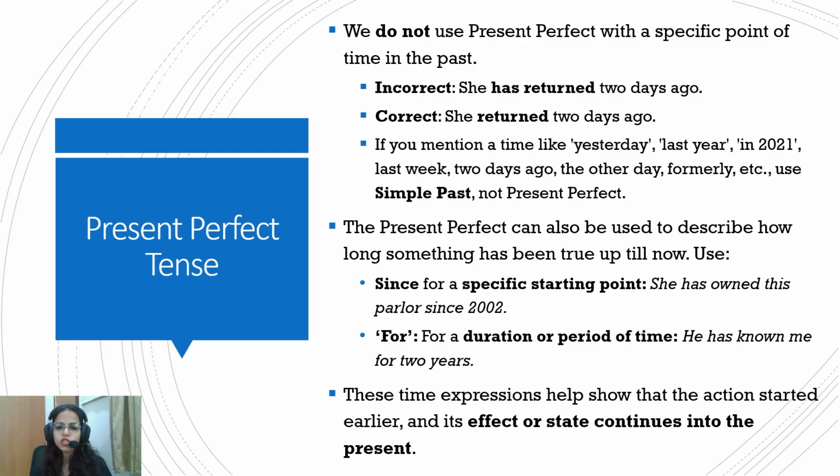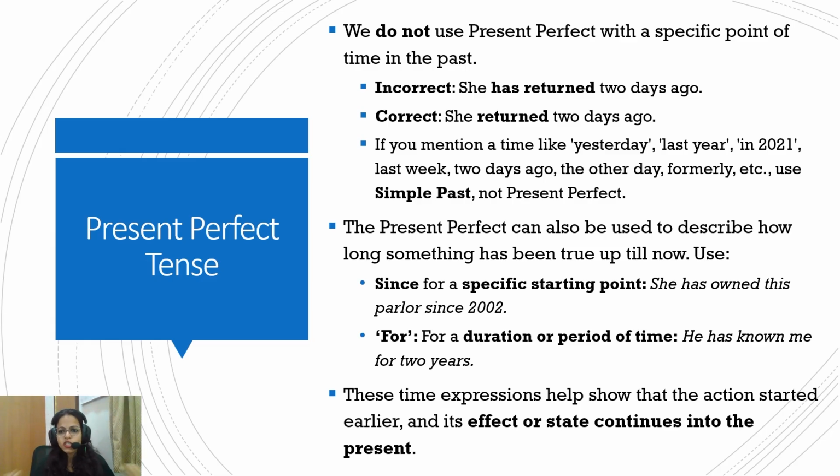Okay, so if you mention time like yesterday, last year, in 2021, last week, 2 days ago, the other day, formerly, etc., use simple past and not present perfect. Okay, because then the time frame stops in the past itself. Like, she has returned yesterday, that means the action is done and the time frame is from past to past, it doesn't come to the present.